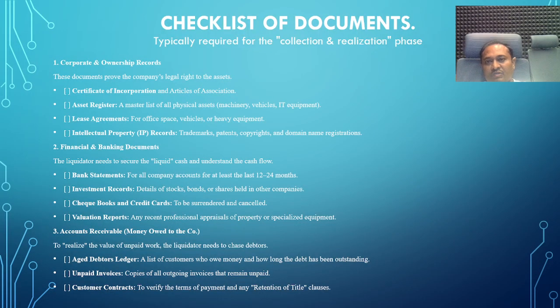Then the checklist of the documents. While collecting and realizing the assets, corporate ownership records will be collected. This is the checklist.